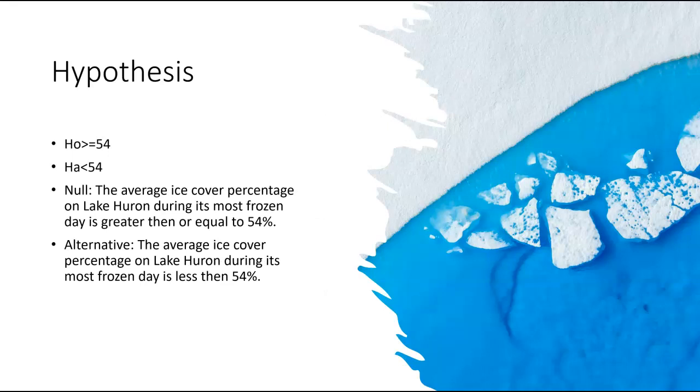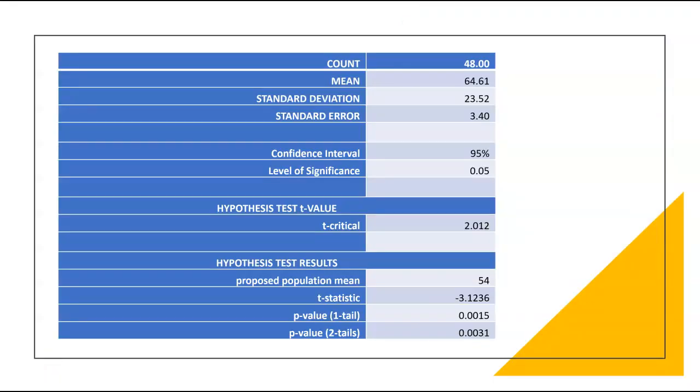To test this, my null hypothesis was the average ice cover percentage on Lake Huron during its most frozen day is greater than or equal to 54%. My alternative hypothesis was the average ice cover percentage on Lake Huron during its most frozen day is less than 54%. This was a one-tailed, left-tailed test.